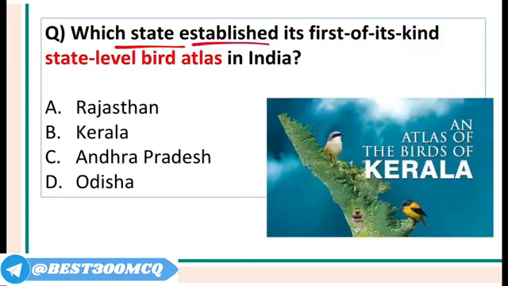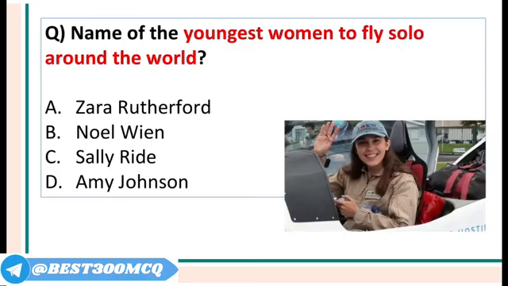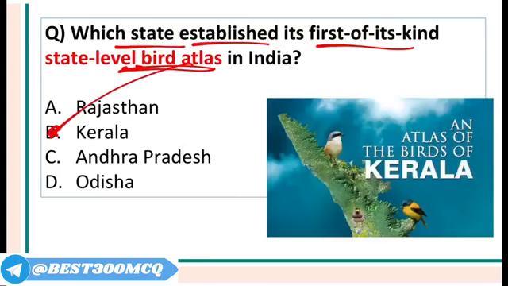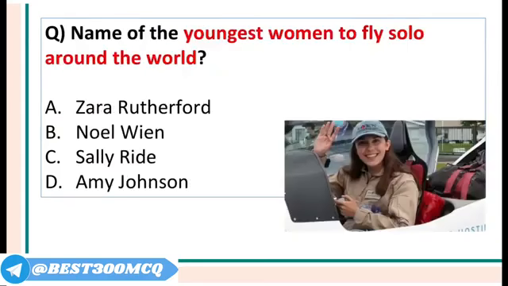Which state established its first of its kind state-level bird atlas, which will show all the species of birds? And there are nearly 3 lakh different types of birds in Kerala. Kerala has launched its bird atlas recently. And who is known as the Birdman of India? Dr. Salim Ali, famous ornithologist.